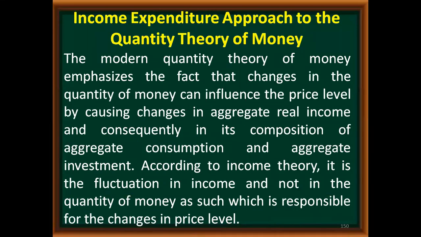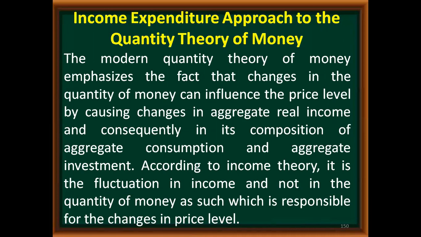The modern quantity theory of money emphasizes the fact that changes in the quantity of money can influence the price level, but by causing changes in aggregate real income and consequently in the composition of aggregate consumption and aggregate investment. That means quantity of money is going to cause a change in the price level, but it is not direct.